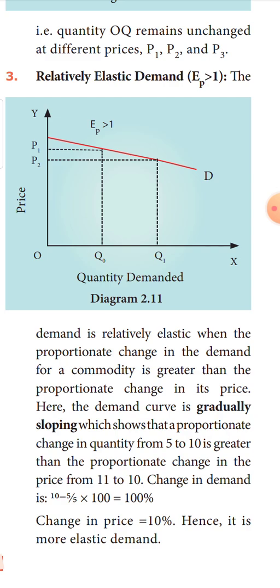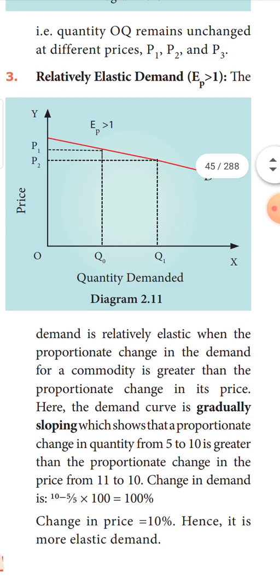Now, just look into the change in the quantity demanded. The price falls from P1 to P2. When the price is P2, the quantity demanded is Q1. Just look into the dotted lines. The quantity demanded is how much? Q1. That means for a small fall in the price, there is a big change in the quantity demanded. See, the price has fallen very little only, but the quantity demanded has increased more.